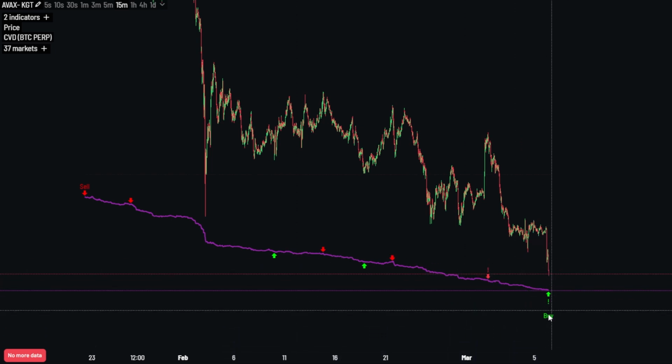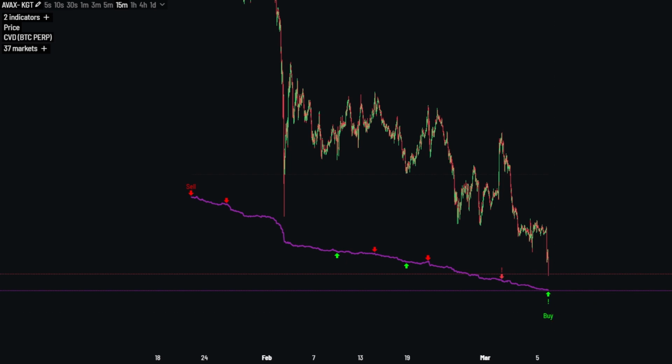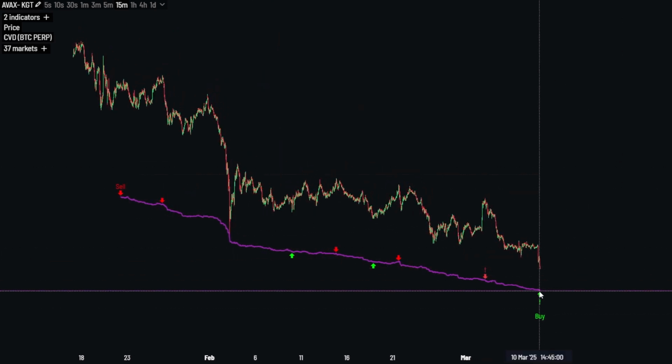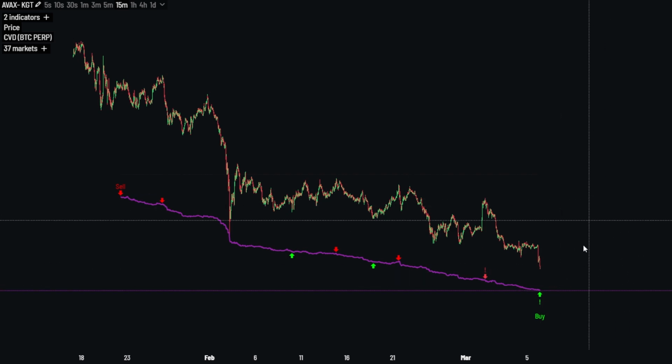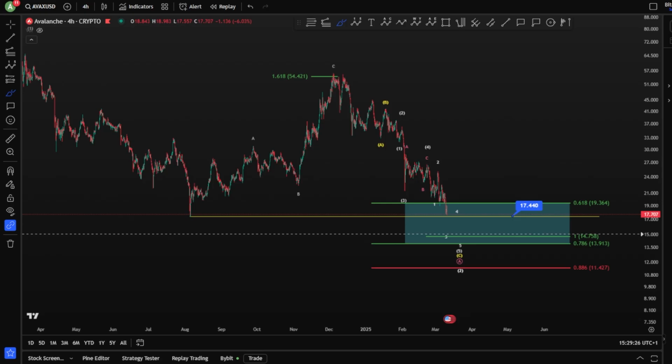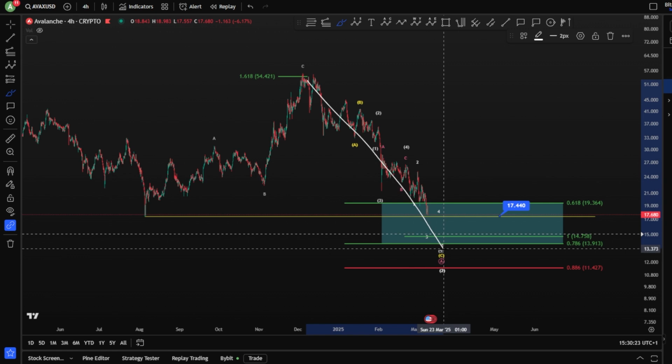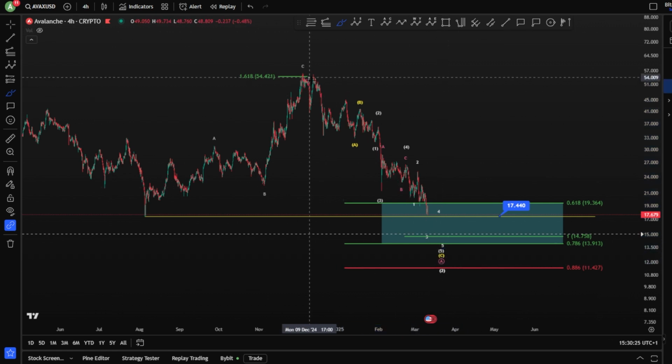Now on the 15-minute chart, we got the buy signal, which is a nice indication that it might start here a new scenario, potentially a rebound for a wave 3. And that is because if we are impulsive here, 1, 2, 3, 4, and a 5, let's say this is going to finish a wave A in an impulse.